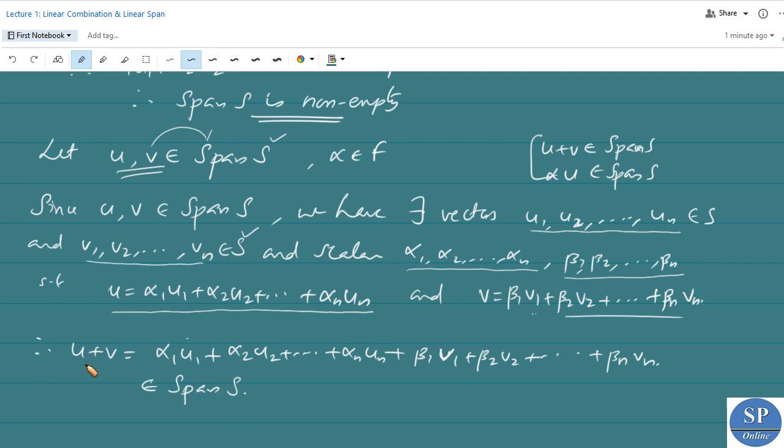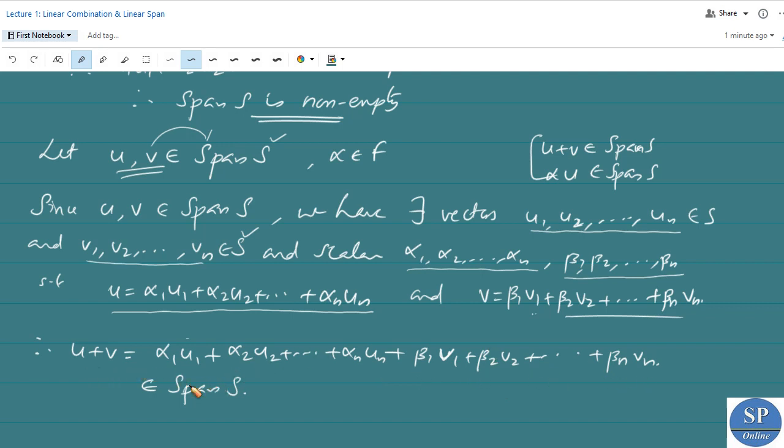The alpha i's and beta i's are scalars. So u plus v can be expressed as a linear combination of elements of S, that is u1, u2, etc., un, v1, v2, etc., vn.